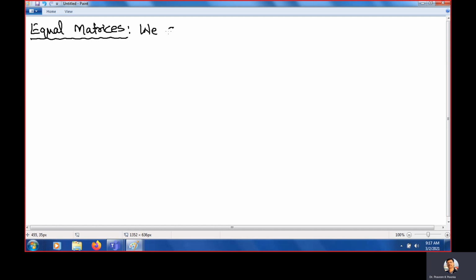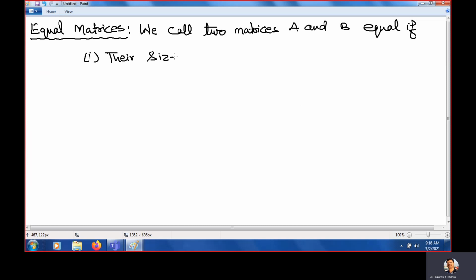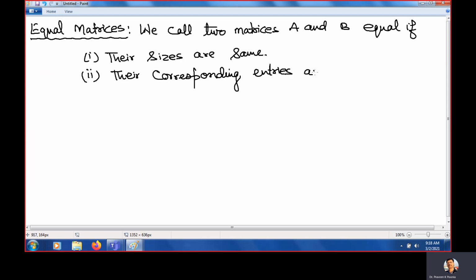We call two matrices A and B equal if, number one, their sizes are the same, and number two, their corresponding entries are the same.